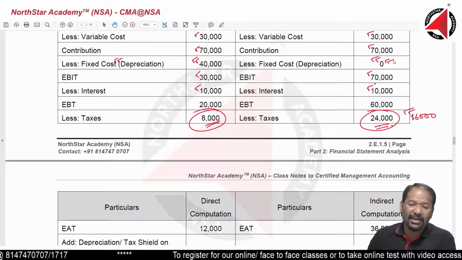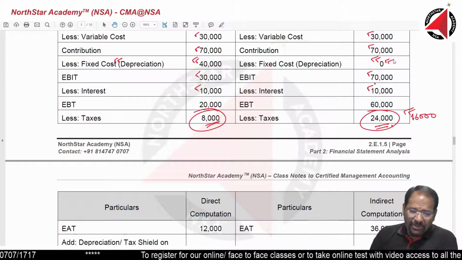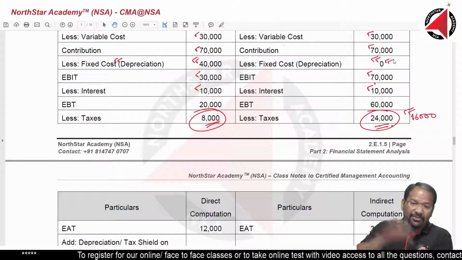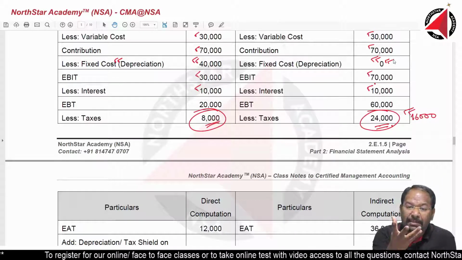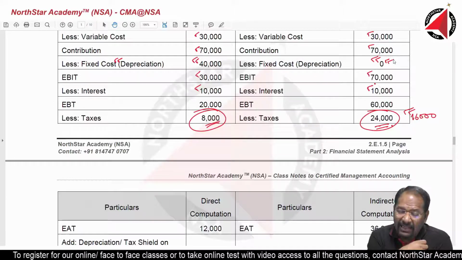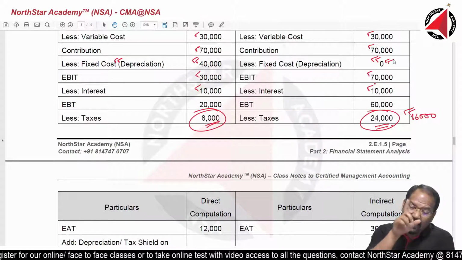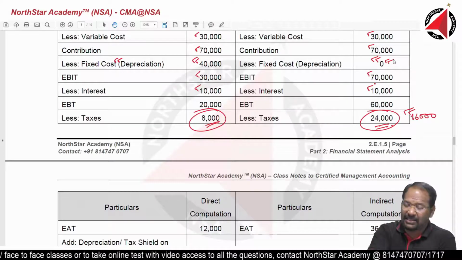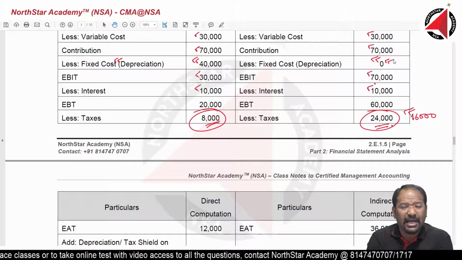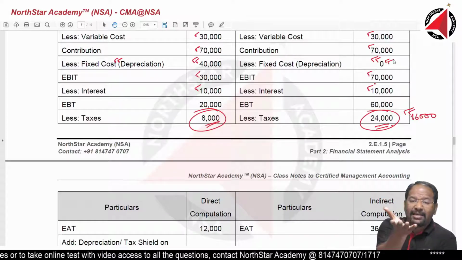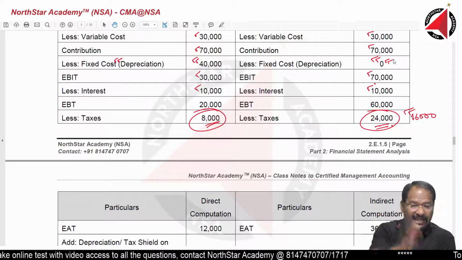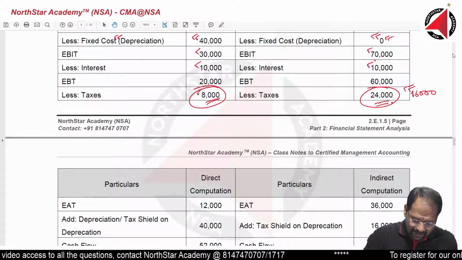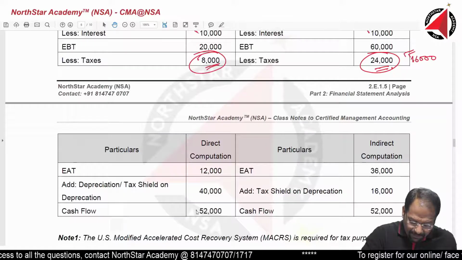How do we calculate that? I will tell you. But first understand what tax shield is. The amount of tax saved due to the existence of depreciation is called tax shield. So does depreciation help us in paying lesser taxes? Answer is yes. Does depreciation help us in improving the cash inflow? Answer is yes. How? For example, here 8,000 is the taxes. My cash inflow is 52,000.